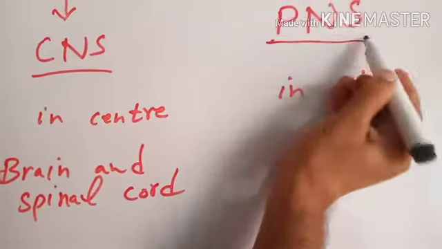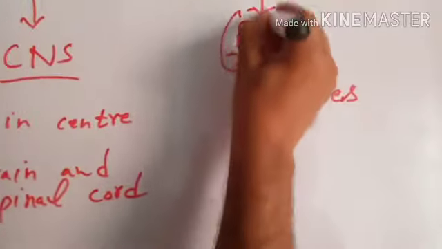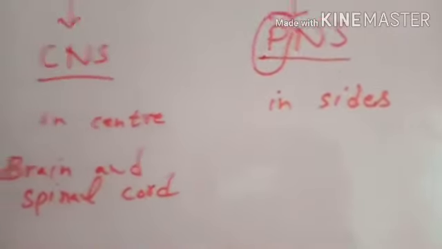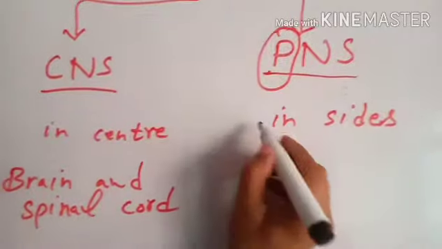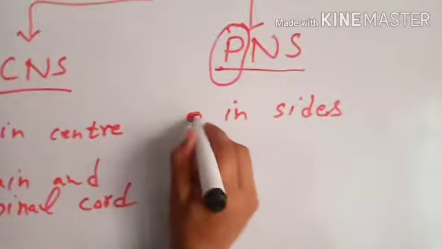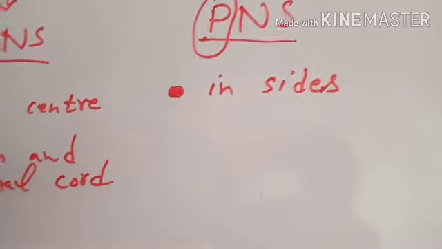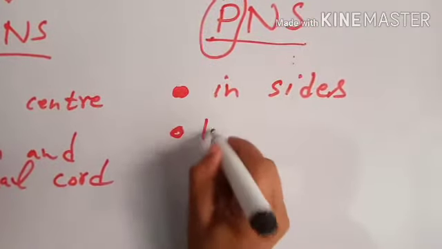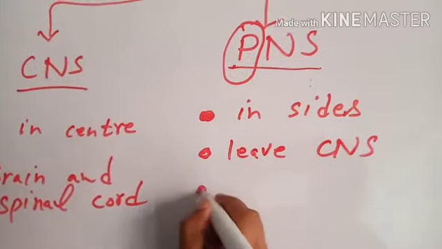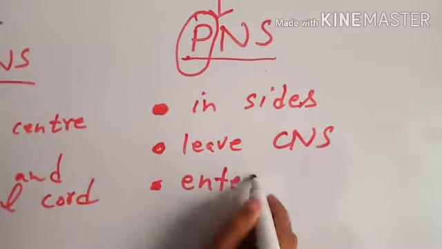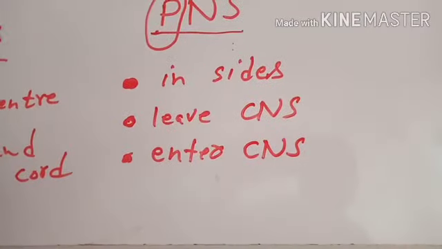Now about peripheral nervous system. The word peripheral means with anything which is in this side, related to the sides. Peripheral nervous system consists of the neurons in the right and left sides of the body. The neurons which leave central nervous system or which enter central nervous system make peripheral nervous system.